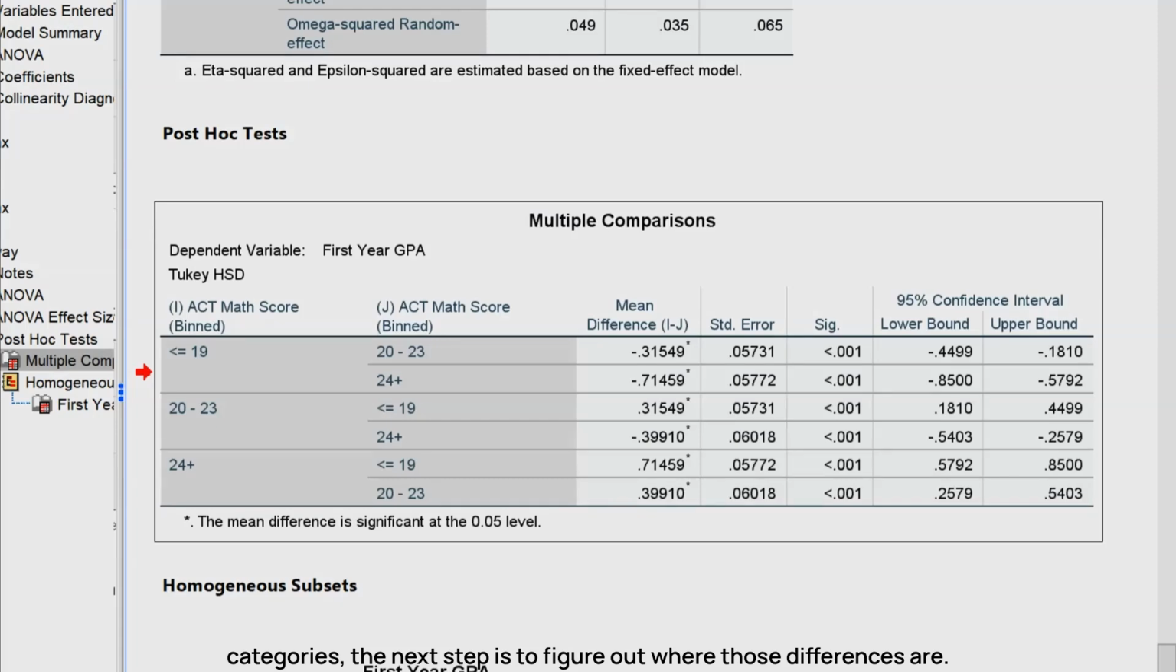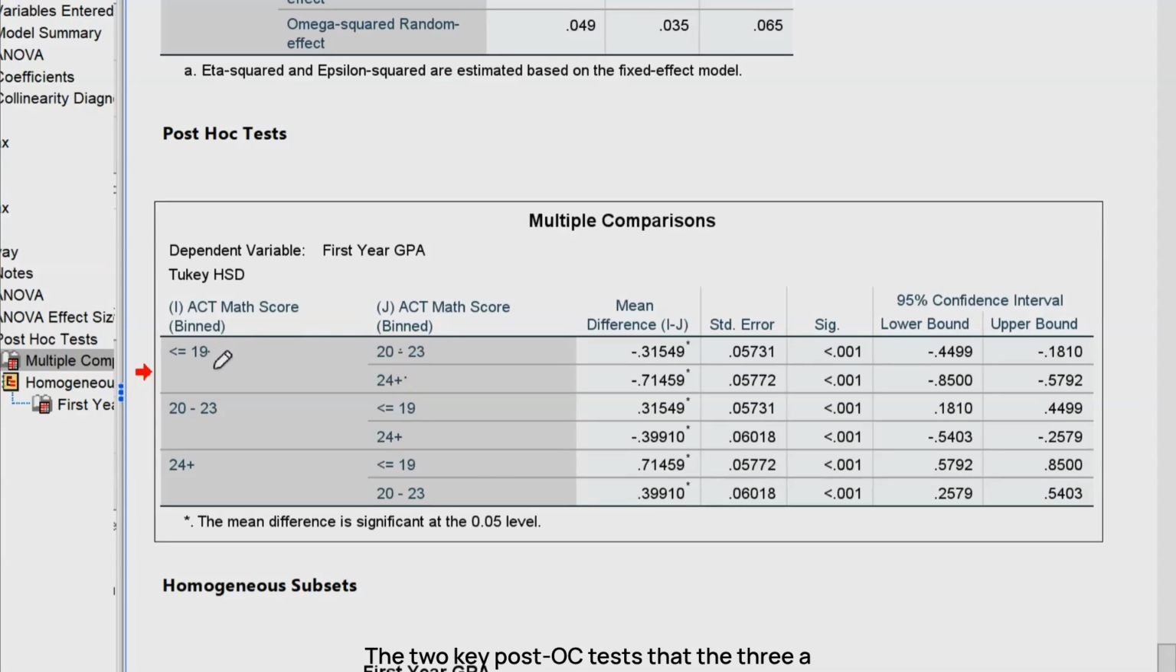Now that we know there's a significant difference in GPA across ACT math categories, the next step is to figure out where those differences are. To do that, we run a post hoc test. It compares all pairs of groups while controlling for the increased risk of false positives from multiple comparisons. We already ran this as part of our analysis, but out of this post hoc, we have each pairwise comparison: low versus medium, medium versus high, etc. The mean difference and whether that difference is statistically significant tell you exactly which ACT math groups differ in GPA and how big those differences are.